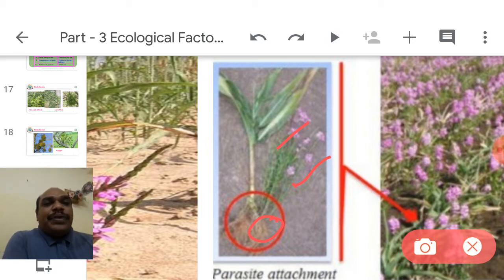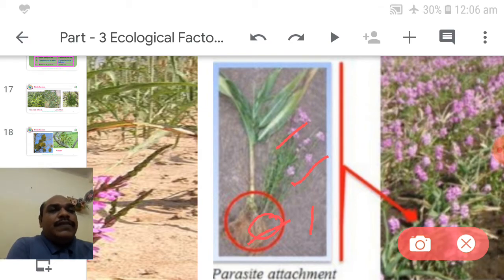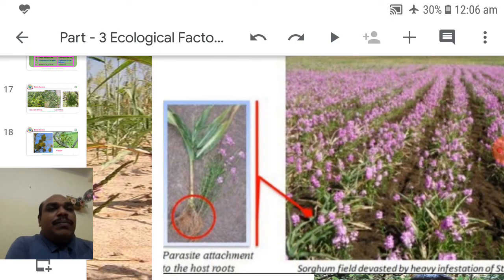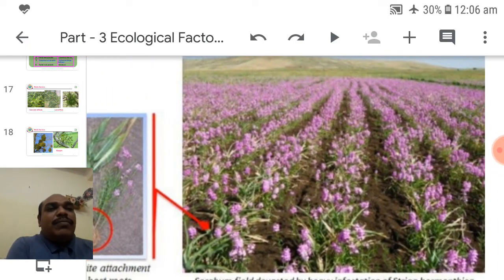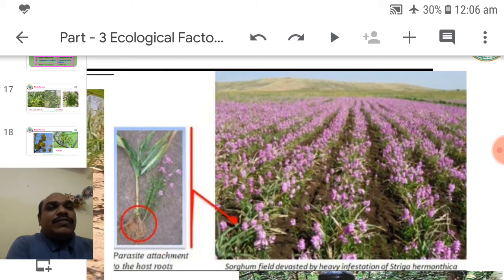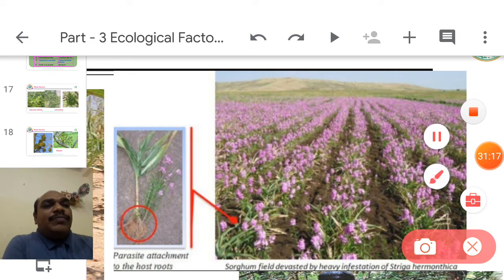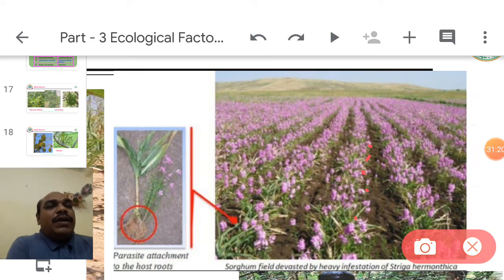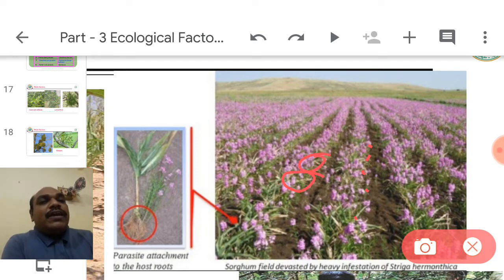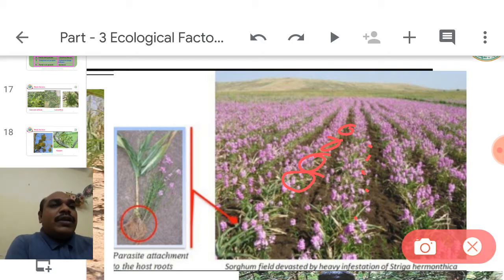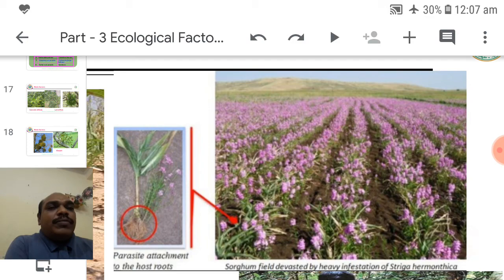It is a root parasite. The Striga plant is a flowering, ornamental plant. Therefore, farmers cultivate corn and Striga as a mixed crop, getting dual benefits from maize as well as flowers.